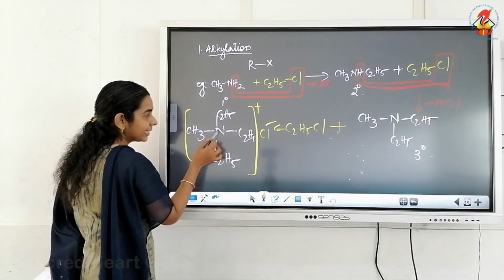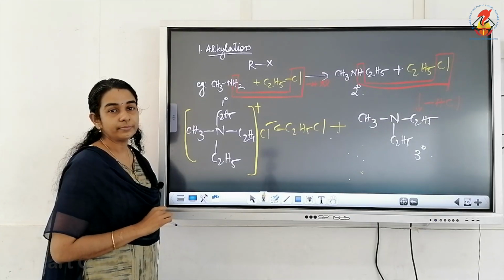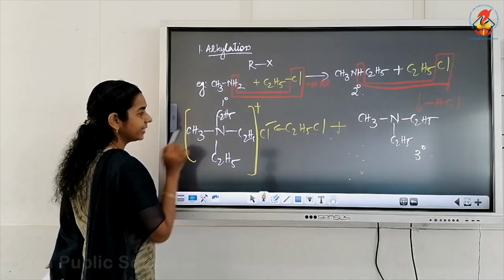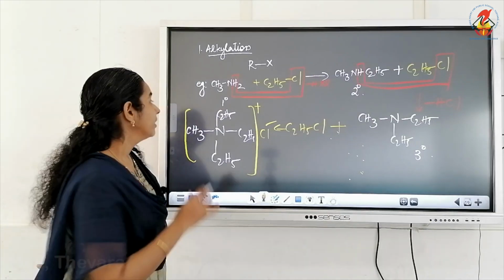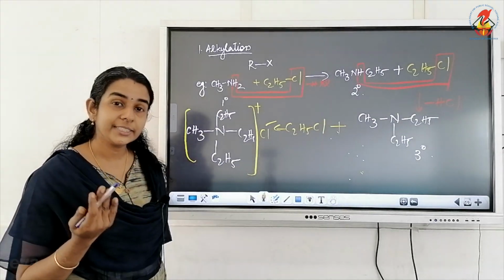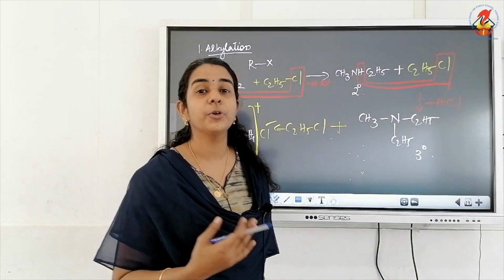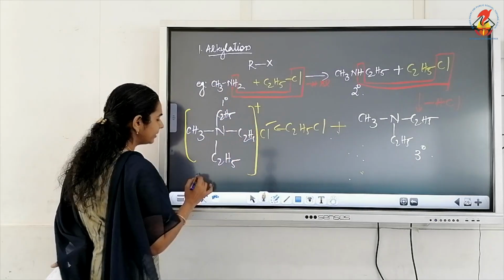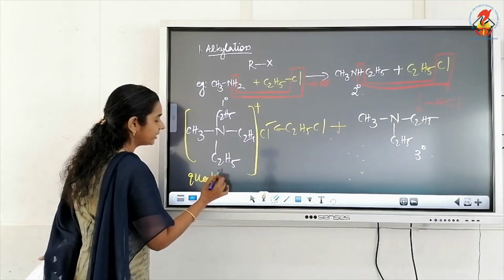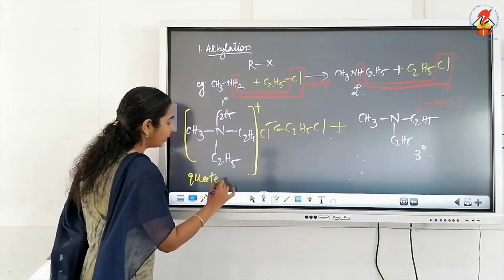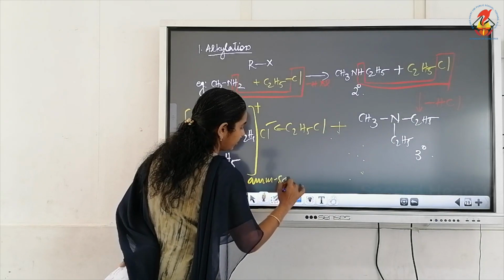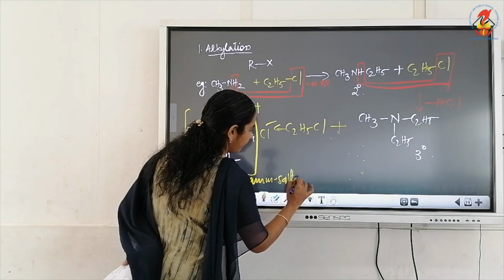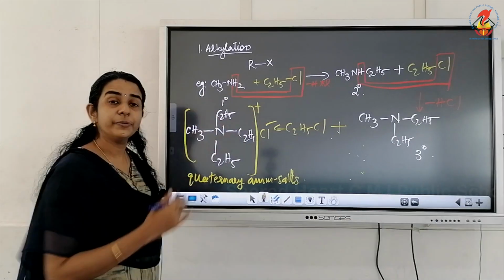Why are we putting this positive sign? This positive sign is for nitrogen, because the normal valency of nitrogen is 3, but here it is satisfied by 4 valencies. So when the valency exceeds the normal valency, we have to put the positive sign. What is the name for such salts? It is quaternary ammonium salts. So it is clear from the equation.